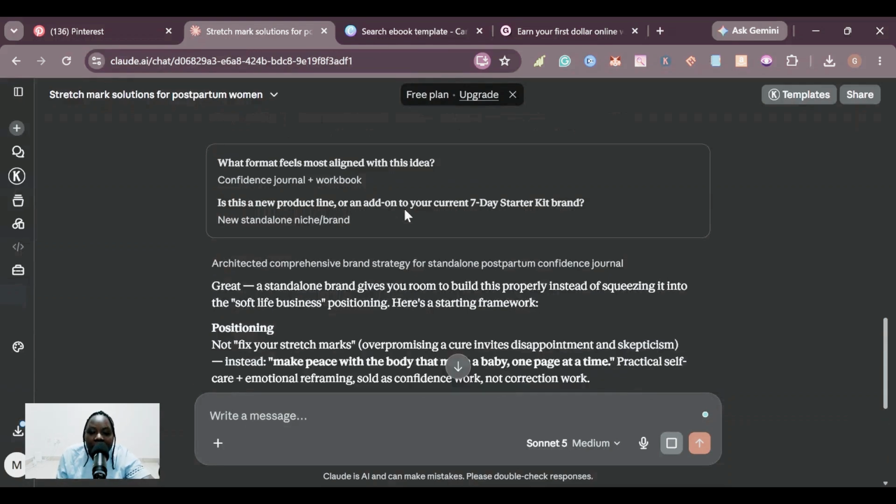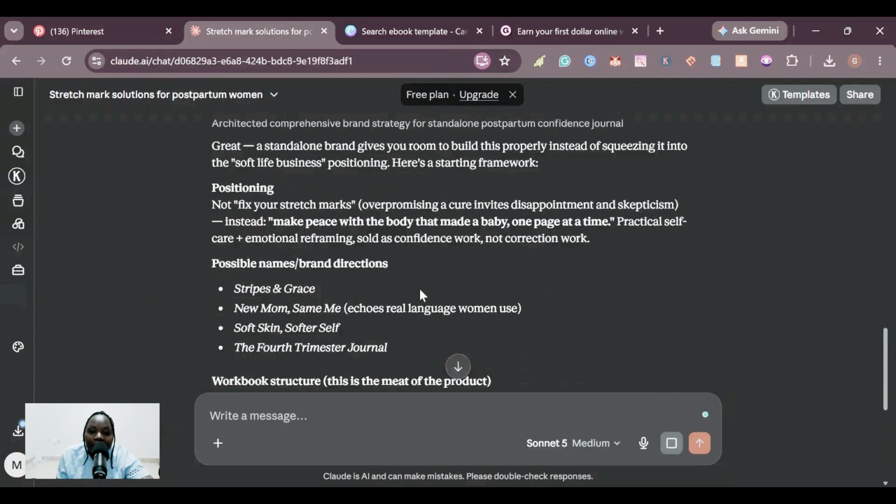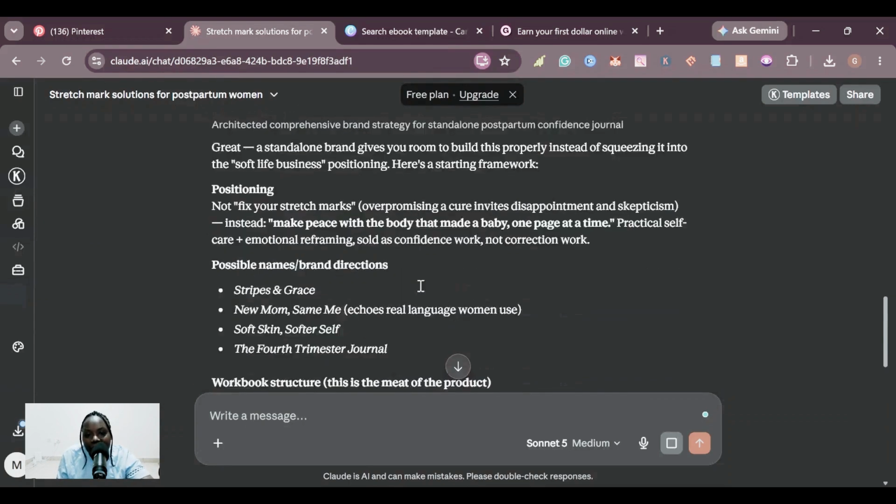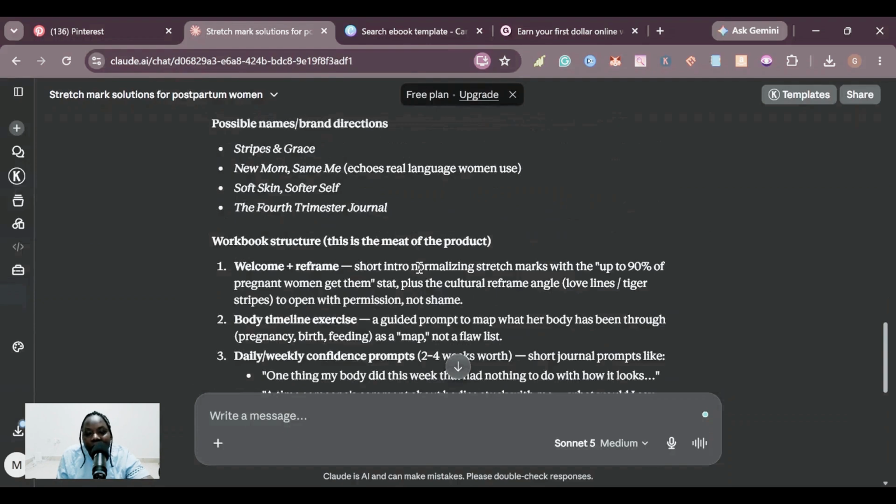So if you do your research, it's going to help you and your digital product to stand out and to be different from others. The problem why you create a digital product and they don't buy it is because you are creating something that is generic. But if you create something that is not generic, people will go ahead and buy it.